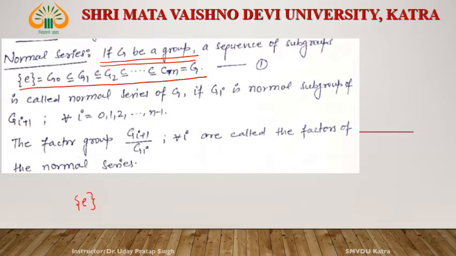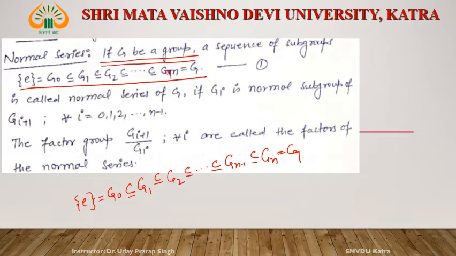E. We call it G0. Suppose another subgroup is G1, another subgroup is G2, and so on. These are subsets: Gn minus 1 is a subset of Gn, and Gn we call it G.